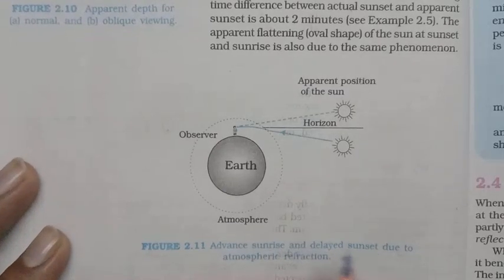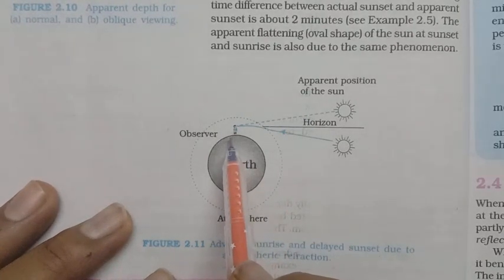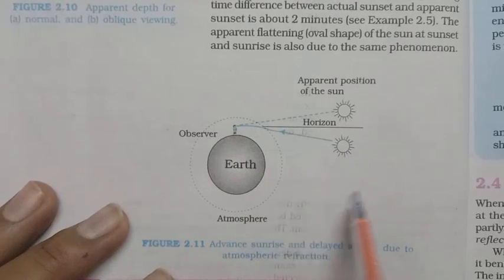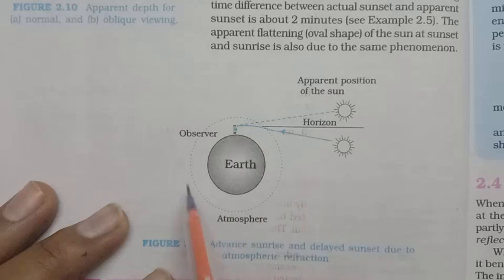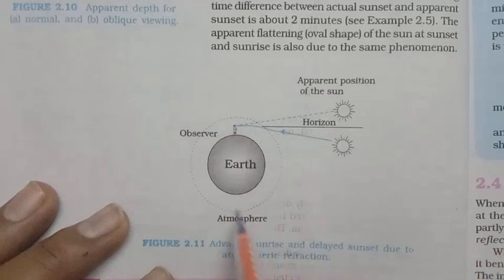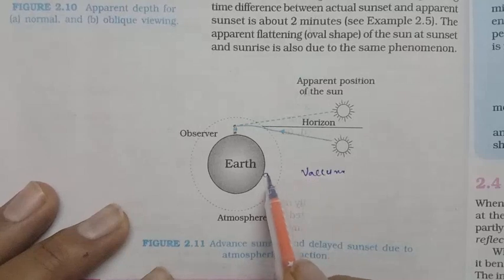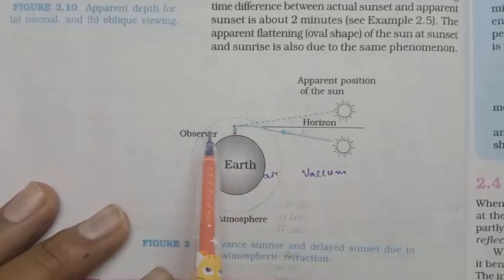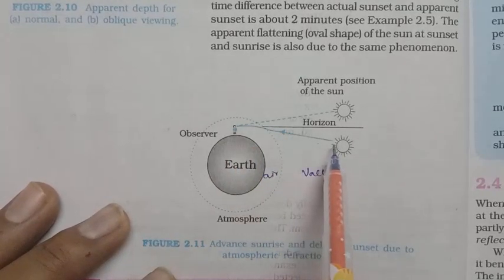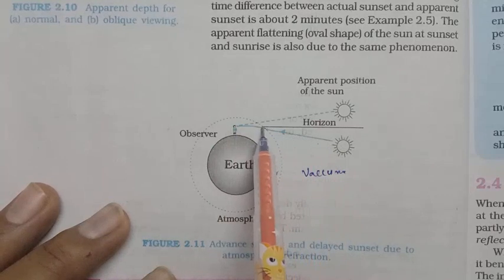Next case study: suppose it is the earth and a person is viewing the sun rise. If the location of the sun is here, it is completely vacuum, and in this dotted line air is the medium. The light ray is coming from vacuum to air, but it will be bent like this.